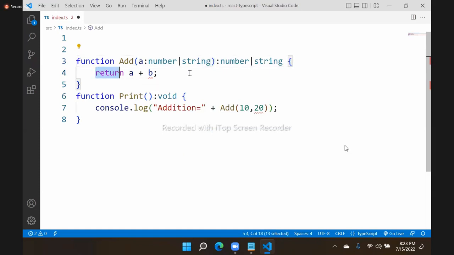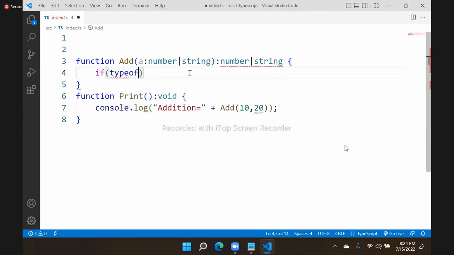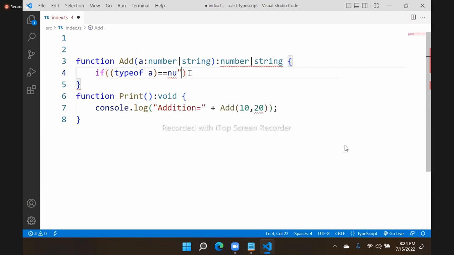Then we can write accordingly. That means we have the typeof operator: typeof A. So typeof A is equal to what type? So it is a number type. That means it is a number.